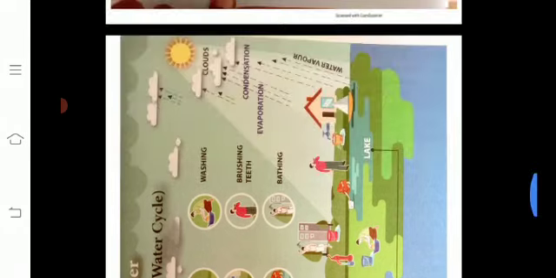Today's homework: you see this picture. What are the sources of water and usage of water, and what is meant by the water cycle? These are the questions you have to write and send to your class teacher, okay? Here is the water cycle, okay? This is the water cycle: sun, clouds, condensation, evaporation, water vapor. Then what are the sources of water? Then what are the uses of water? These are the questions you have to write and send to your class teacher, okay?